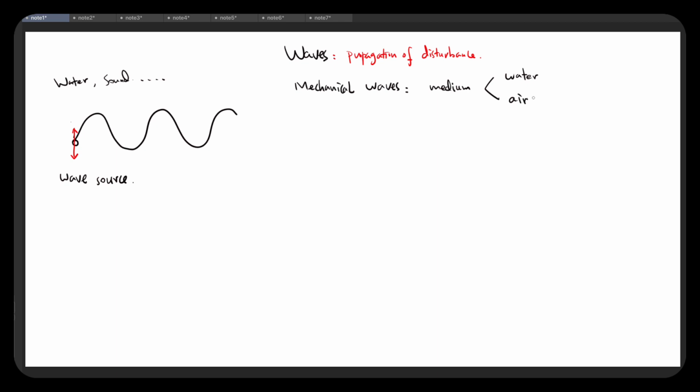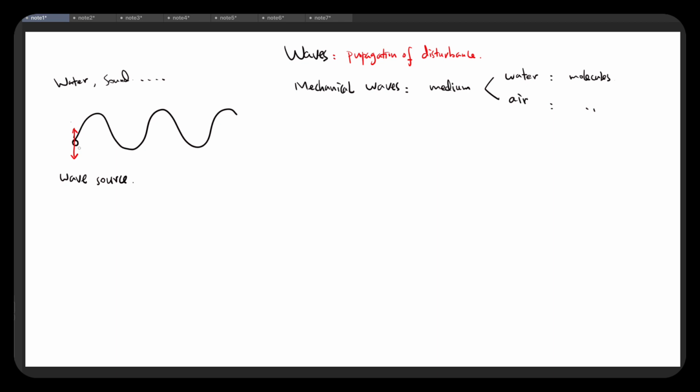And for water or for air, they contain particles, which are invisible to our eyes, but they're microscopic particles. They're too small for us to see, but they're there. And for water, we have water molecules. And for air, we have air molecules. So in both cases, we have some kind of molecules floating around. And now let's look at this source here.